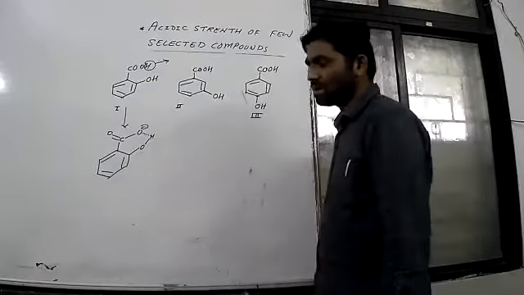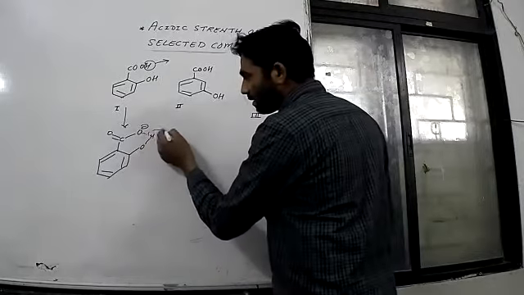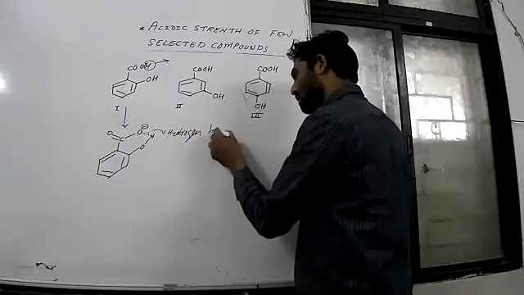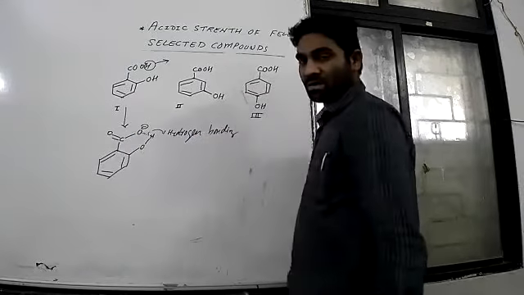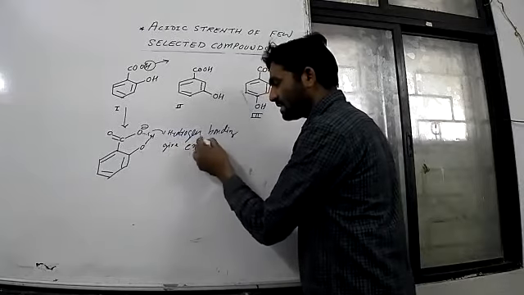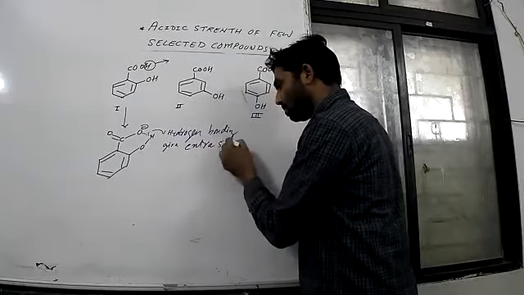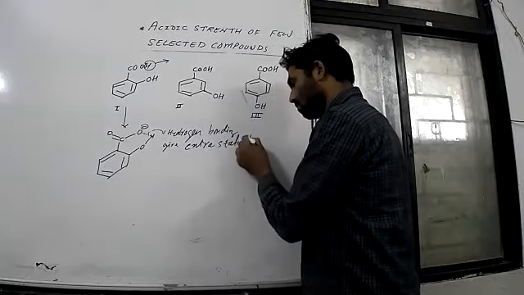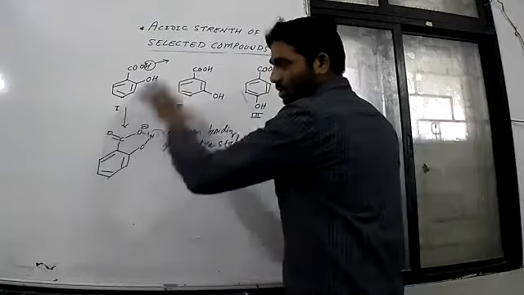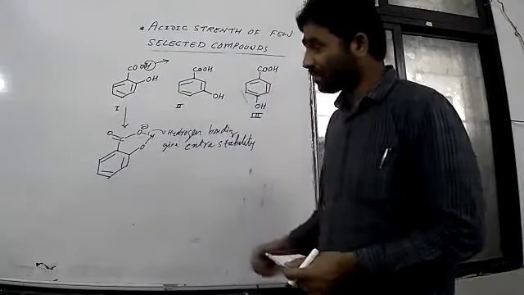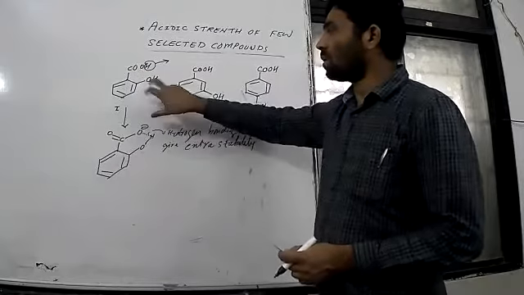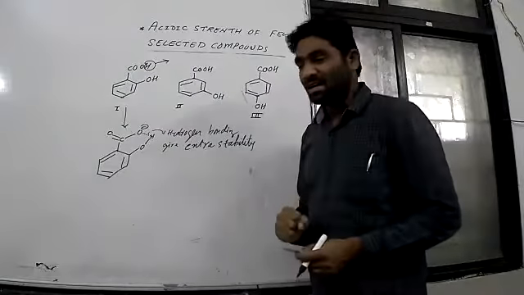You see, and this hydrogen bonding gives extra stability to this compound, and therefore ortho-hydroxybenzoic acid is more acidic than this.